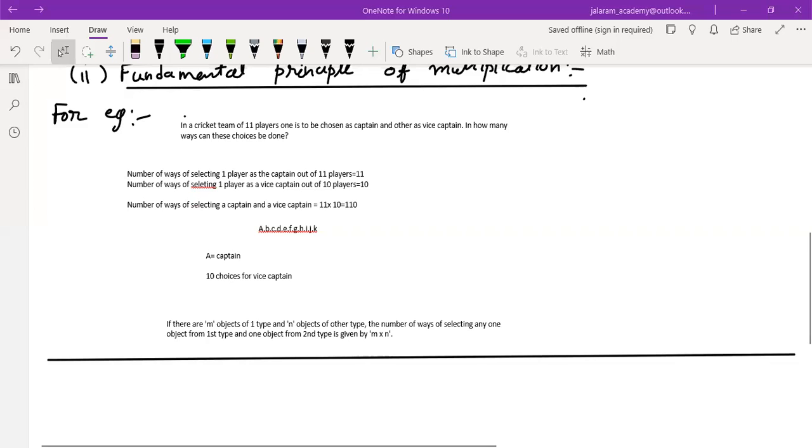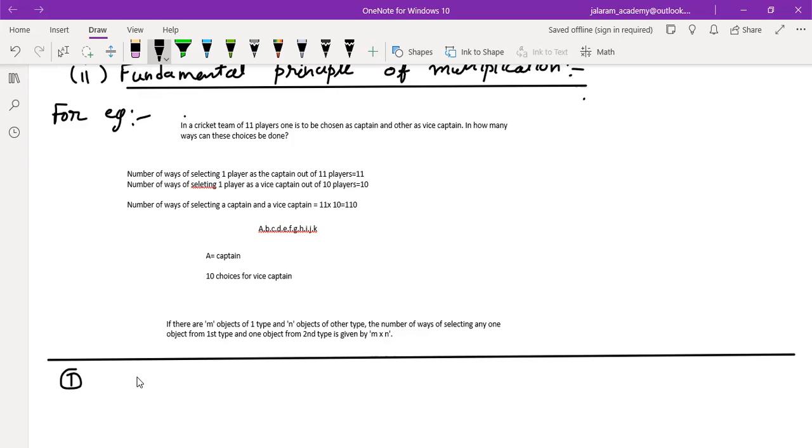Start now. In a cricket match, how many choices can be made for man of the match? Can you tell now? Sir, 11. In a cricket match, there are two teams. The number of ways of selecting one player from the first team will be 11.